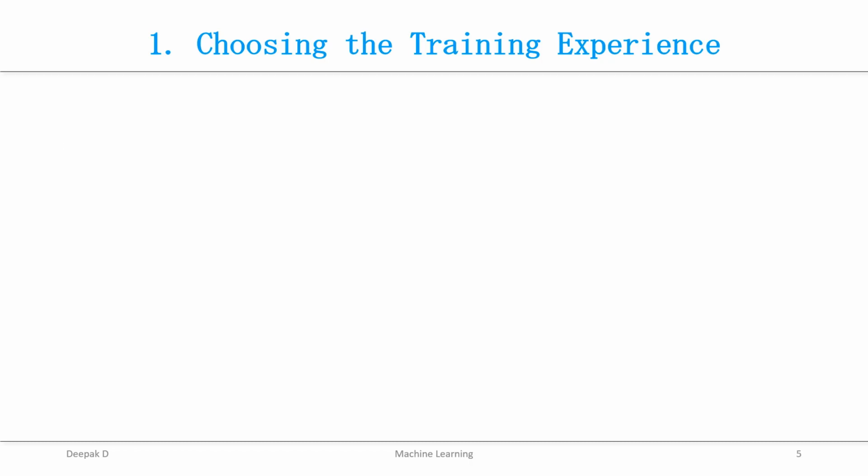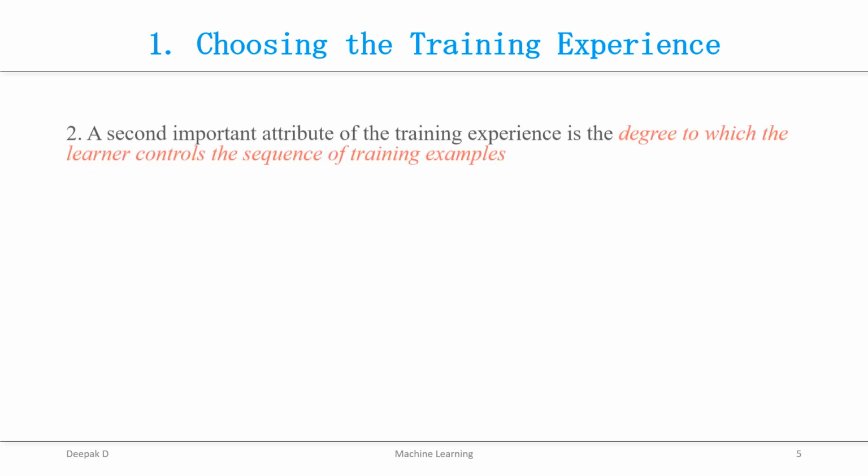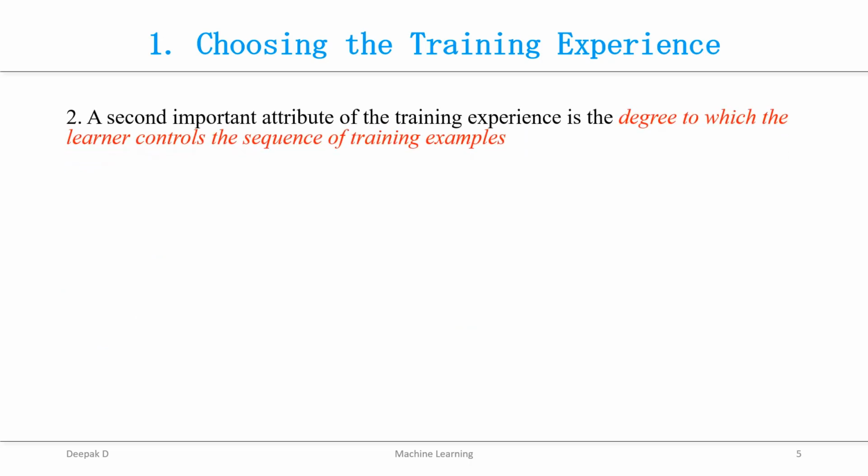Let's consider the second attribute, that is the degree to which the learner controls the sequence of training examples. For the same example, that is learning to play the checkers game, the learner may depend upon the teacher to select the board state and to provide the correct move for each state. Second, the learner might propose a particular board state, and if he finds it difficult to choose the moves, he may ask the teacher for the correct moves.